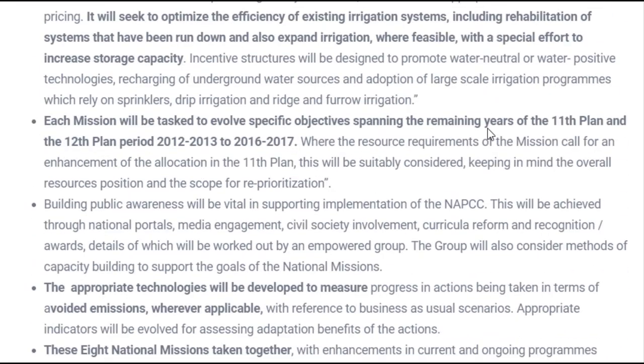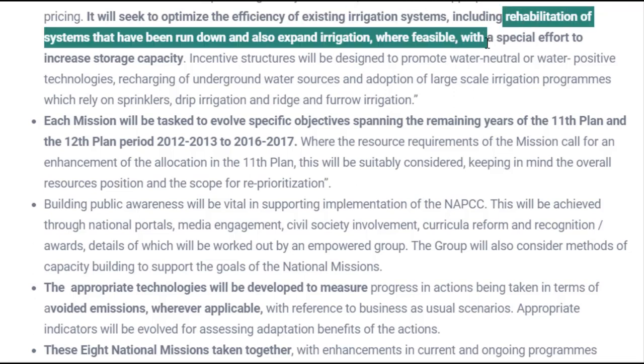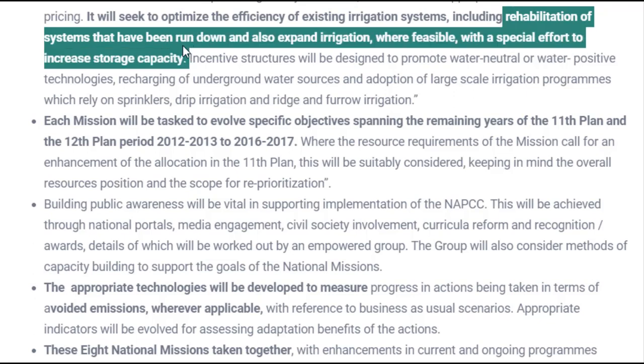Okay, and lots of steps have been taken in order to save the water and use it properly. Majorly, it optimizes the efficiency of existing irrigation systems, like drip irrigation and other forms of irrigation. Sprinklers could be used so that the least water is used, along with rehabilitation of systems that have run down, and expanding irrigation wherever feasible with special efforts to increase storage capacity. Okay, so these things were done to store or save our water.